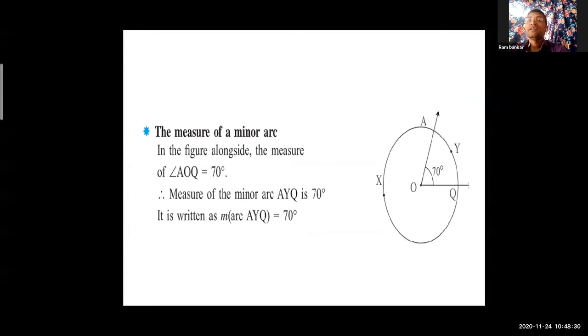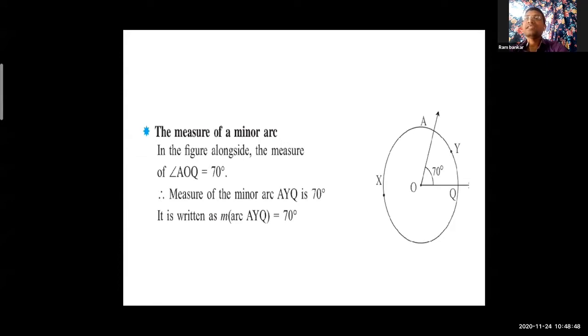If the central angle is 70 degrees, then the corresponding arc of the central angle. What is the corresponding arc? It means the arc we are looking at in that angle.